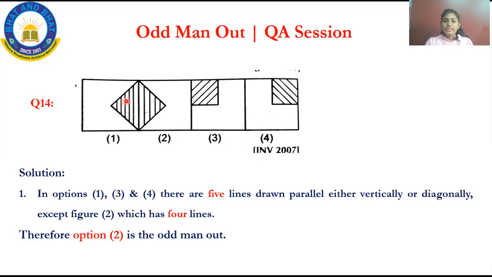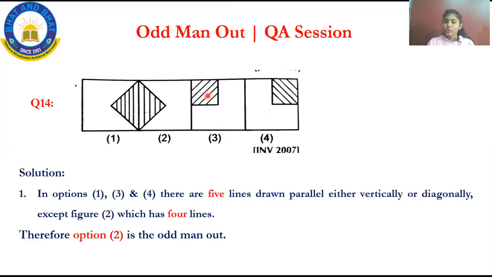Write it down. The second one, see, 1, this is the outer line, 1, 2, 3, 4. It is having 4 lines. Then 1, 2, 3, 4. Option 3 is having 5 lines, and option 4 is also having 5 lines. So what is the reason? Option 1, option 3 and option 4 are having 5 lines, but option 2 is having only 4 lines. So it is the odd one out, so it is the correct option. Therefore, option 2 is the correct answer.